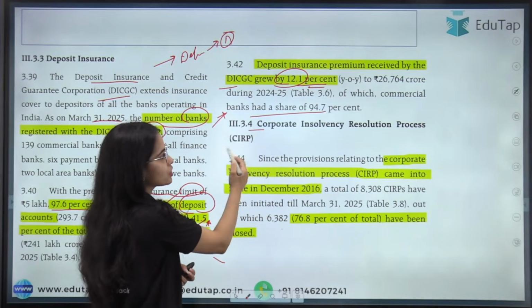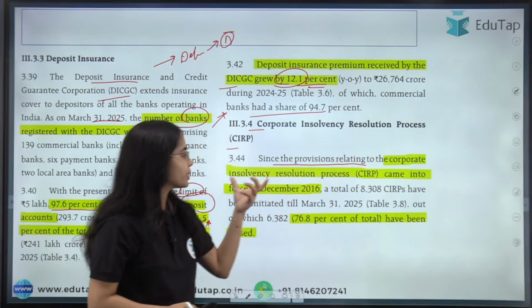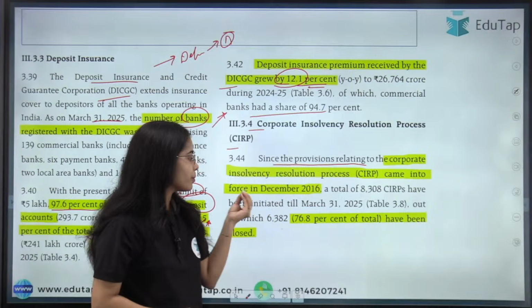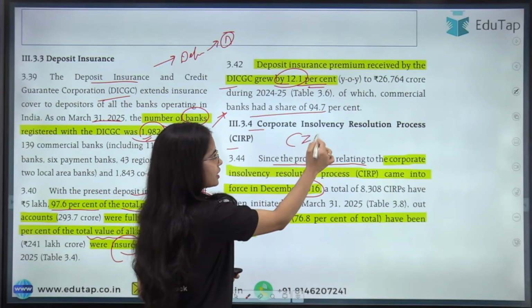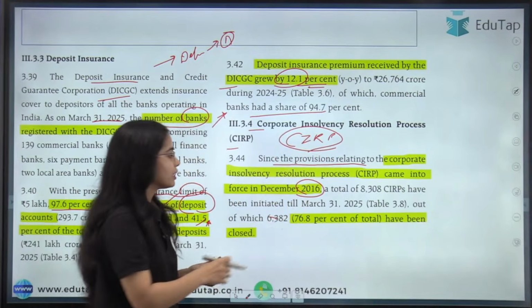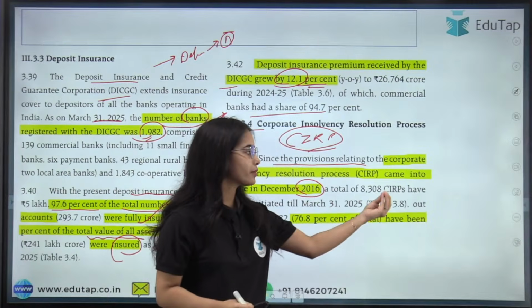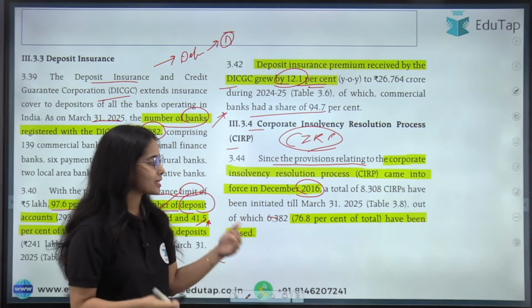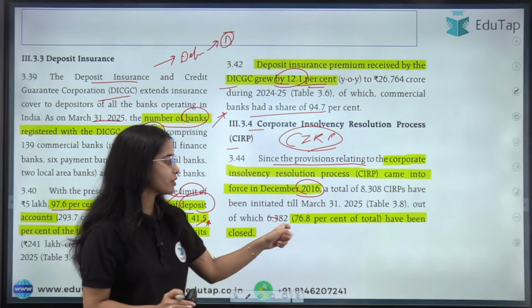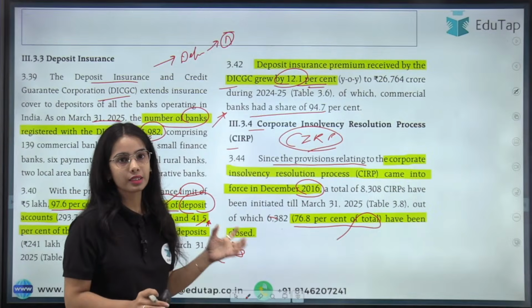Okay, the corporate insolvency and resolution process. The provisions relating to the corporate insolvency resolution process came into force in December 2016. A total of 8,308 cases have been initiated under this process, out of which 76.8% have been closed.